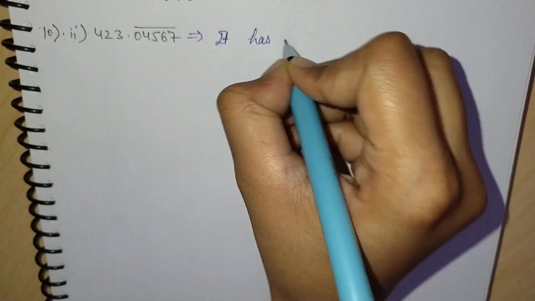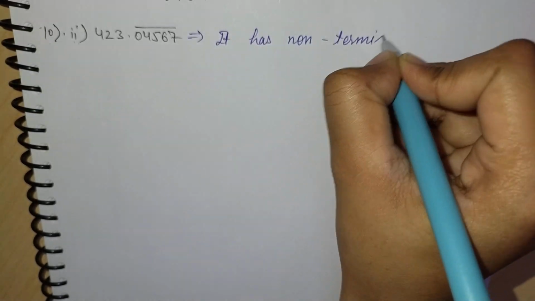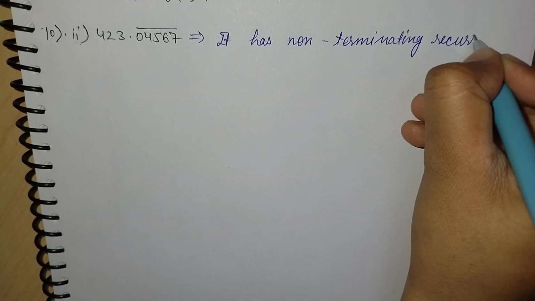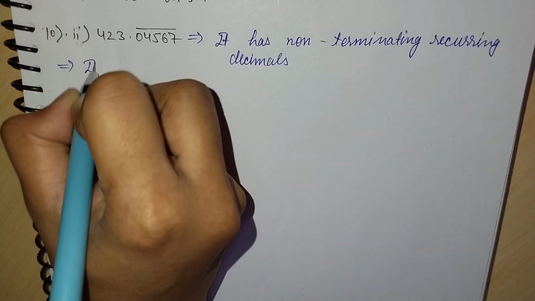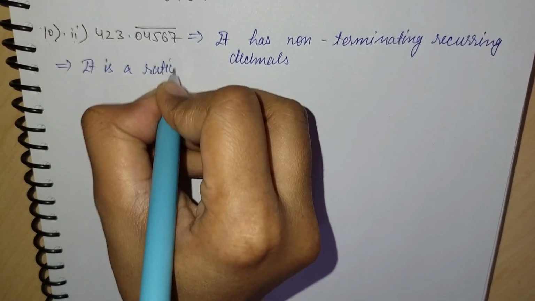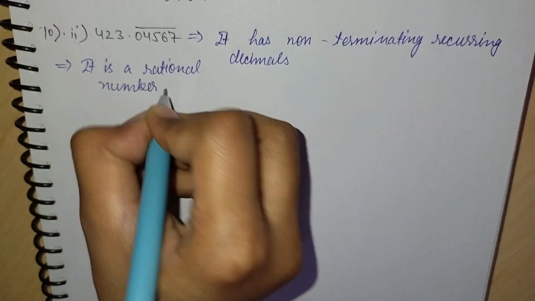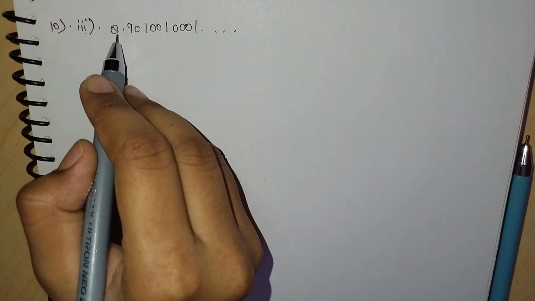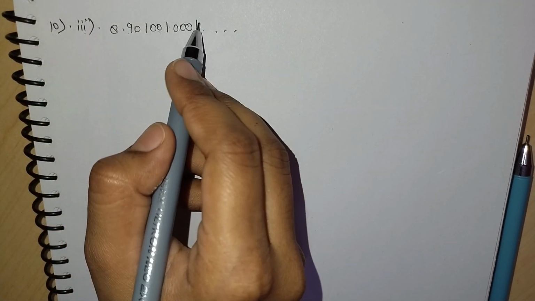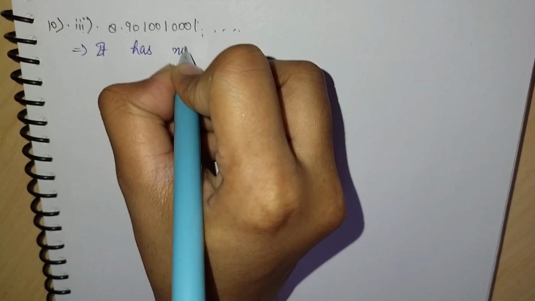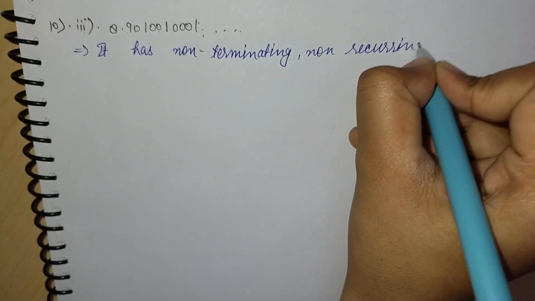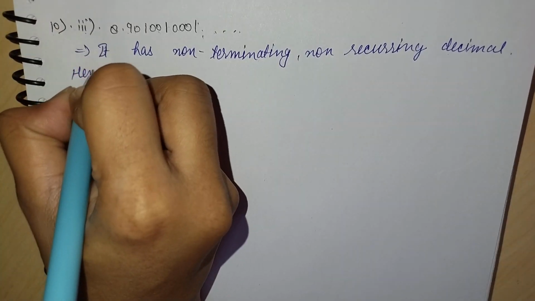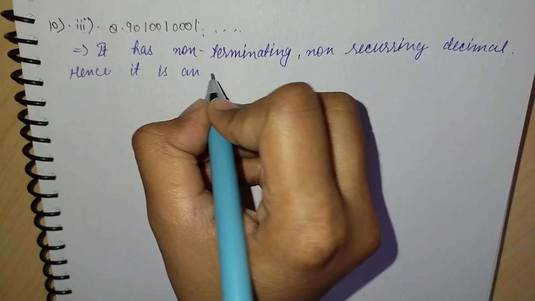Now solving it, it has a non-terminating and recurring decimal number, hence it is a rational number. Then the next, third part, is 8.901 with infinite numbers after that, but these numbers are non-terminating and non-repeating, hence it is not a rational number.